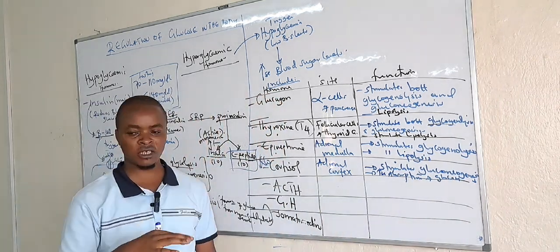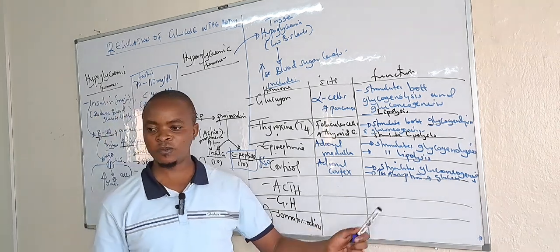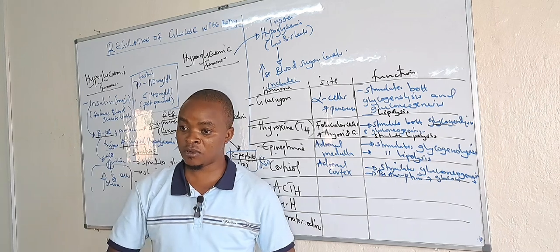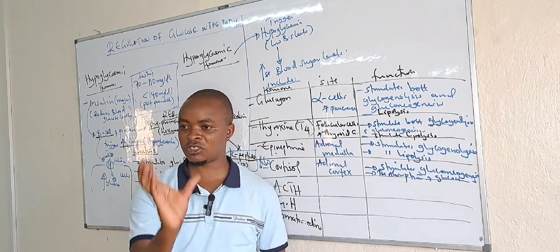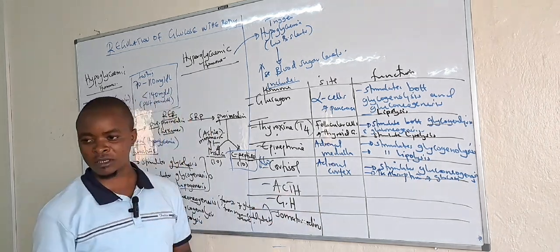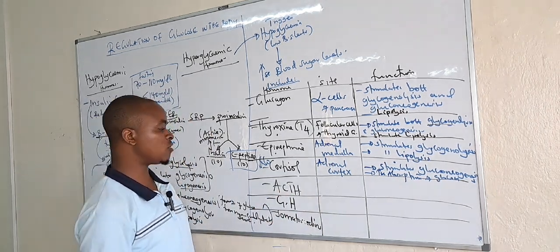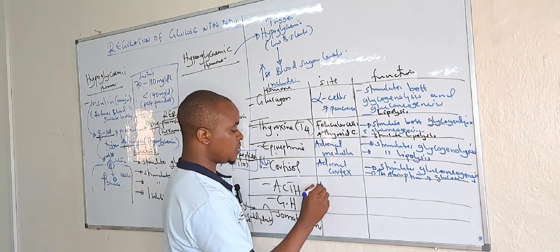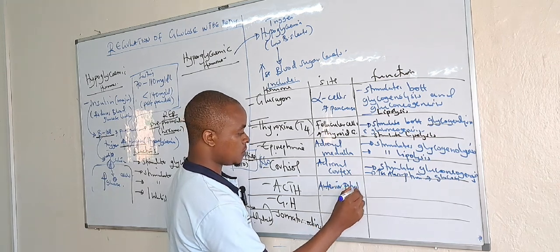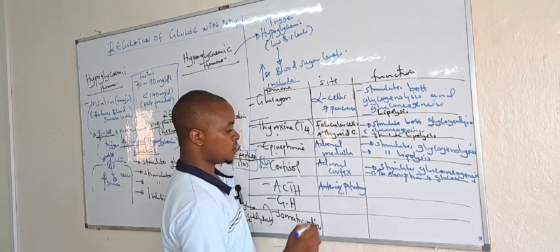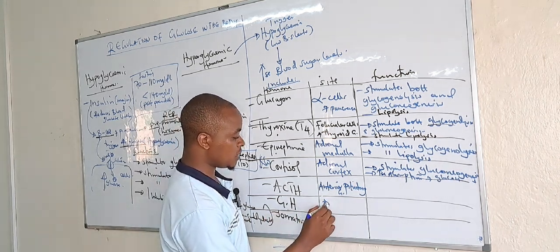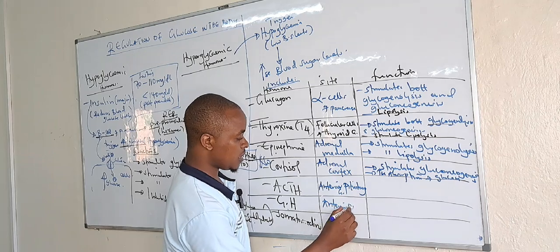So apart from initiating gluconeogenesis, it also makes sure that every glucose that is formed in the intestines is absorbed, because their role is to increase sugar levels. Then the adrenocorticotropic hormone is produced by the anterior pituitary gland. Then this growth hormone is also produced by the anterior pituitary gland.